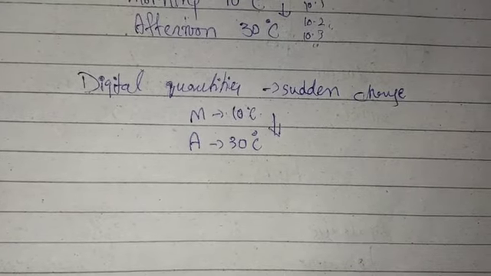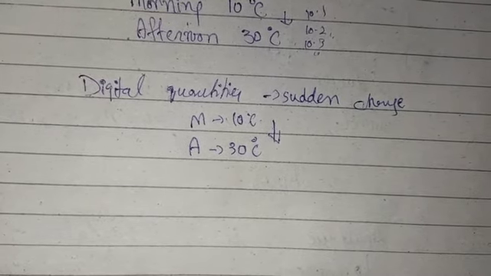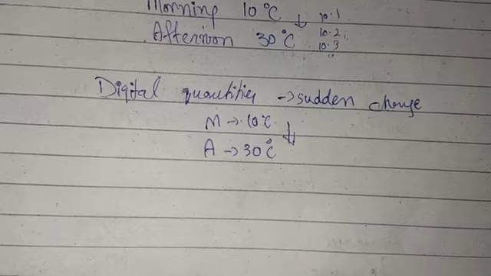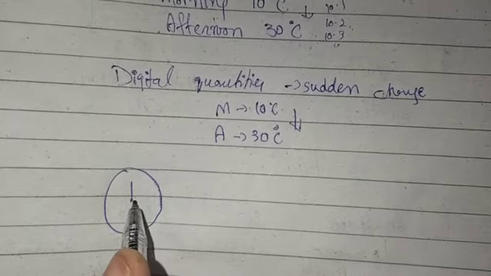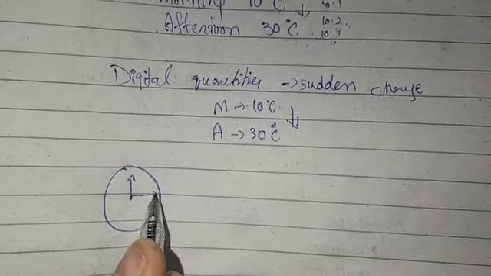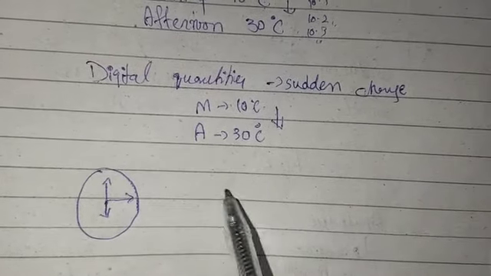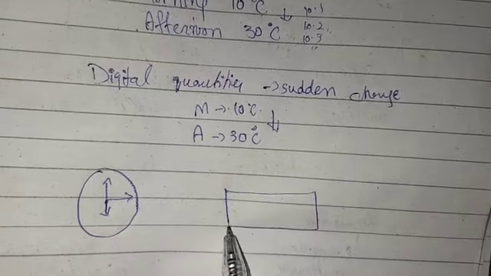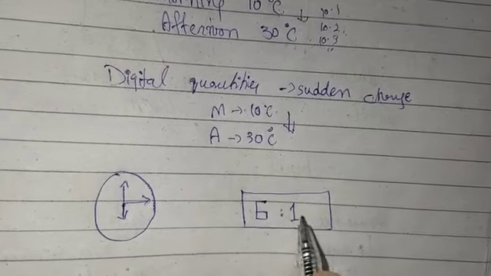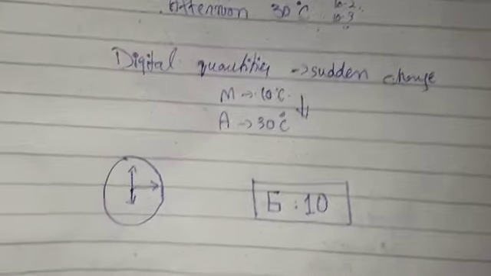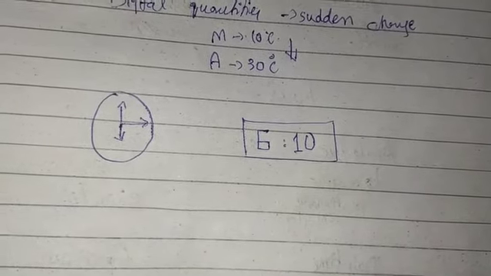Taking more examples, you can take the example of a clock. We have two types of clock, one analog and one digital. Which one is analog, which one is digital? Let me make a diagram. We have two types of clocks, analog and digital. One clock has three arrows: one shows the seconds, one the minutes, and one the hour.